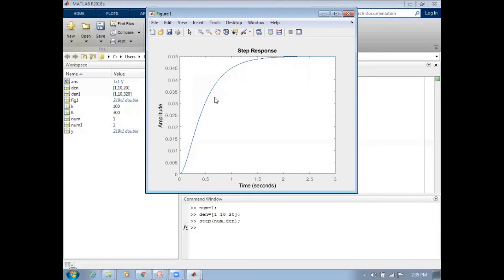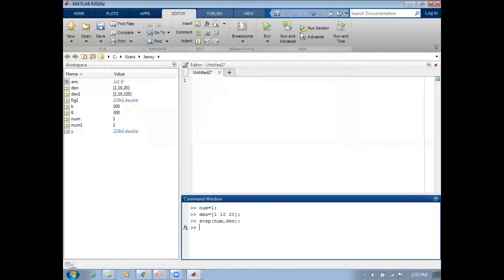So the graph clearly indicates the response for a second order system subjected to unit step. Now let us try for the second case in which we have introduced a proportional controller. First let me substitute k equal to 100. Then let me increase the value of k and show you the difference. So k is equal to 100.